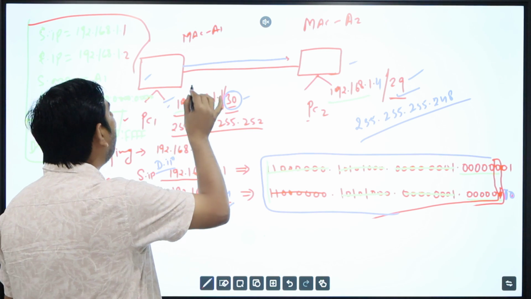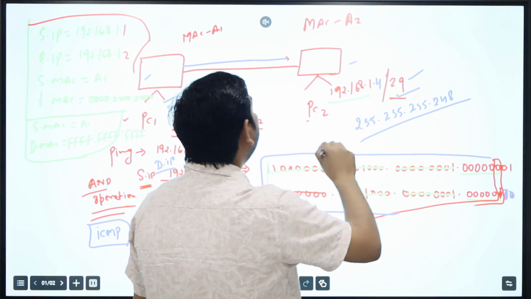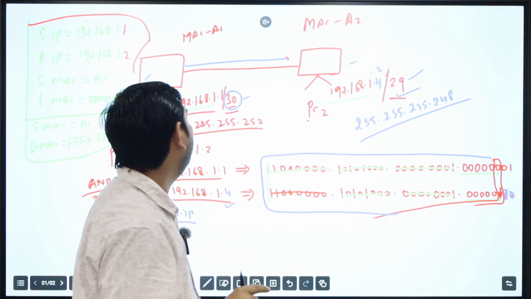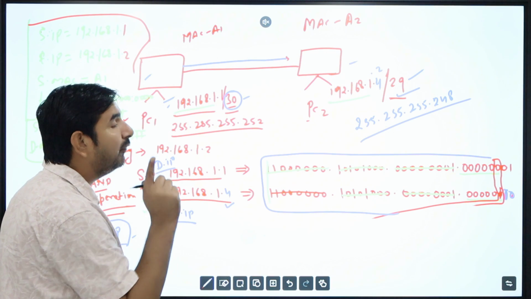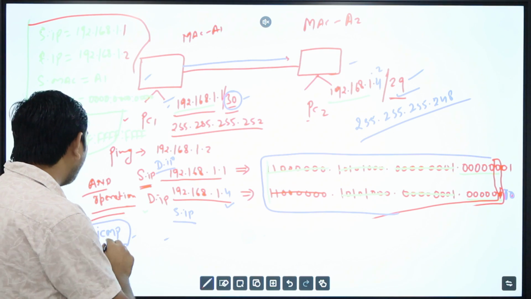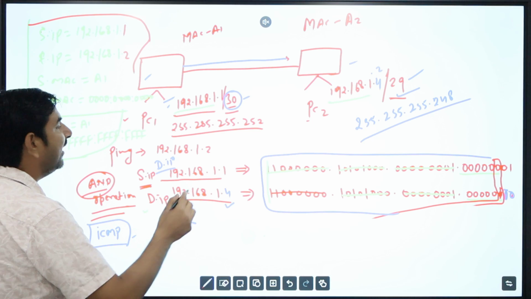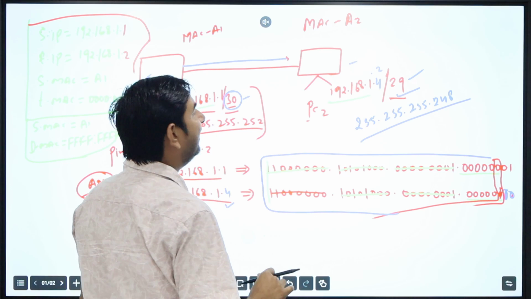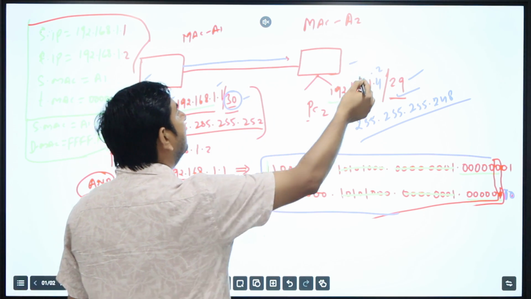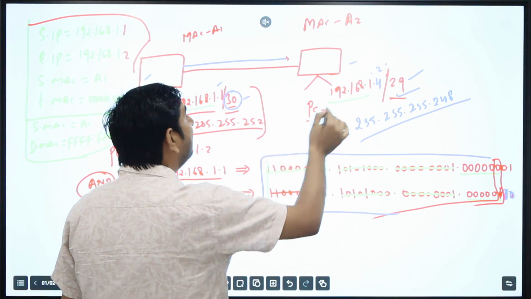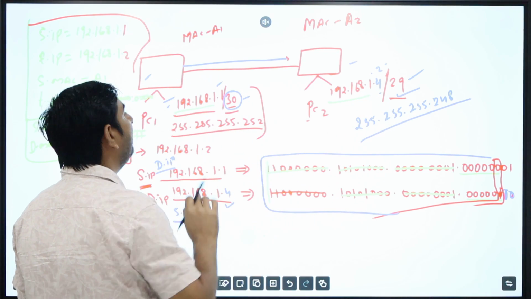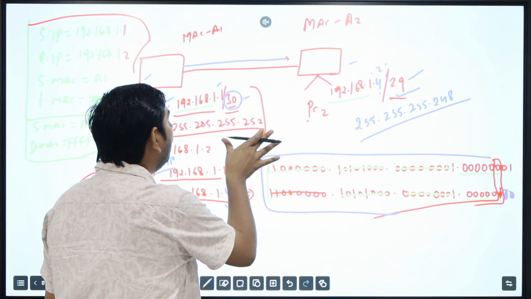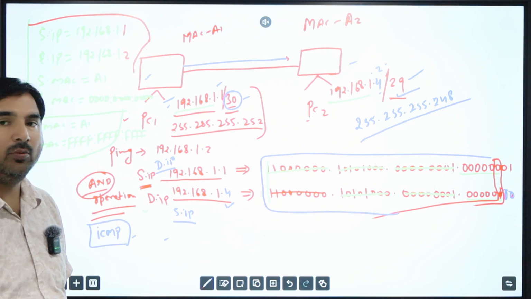But if the IP addresses are 192.168.1.1 and 192.168.1.2, they will still be able to communicate. It doesn't matter that they have different subnet lengths, because the AND operation only matches the initial bits. PC1 matches 30 bits, PC2 matches 29 bits, and here the common 30 bits are matching. But in the second case, where the IP address is .4 and the other is .1, the first 30 bits are not matching. So in that case, they will not be able to communicate, guys.